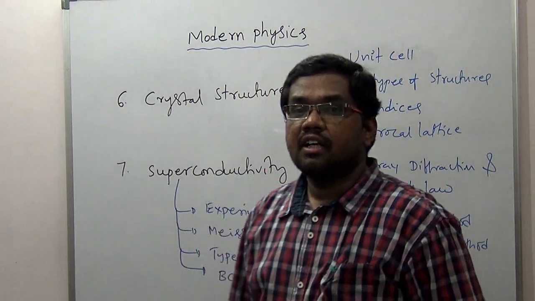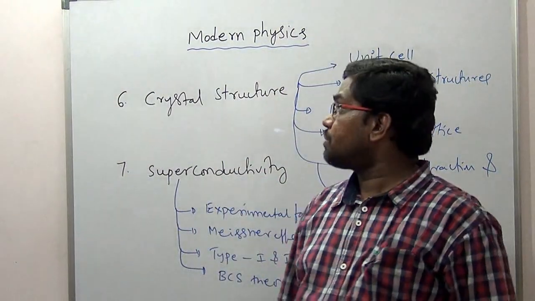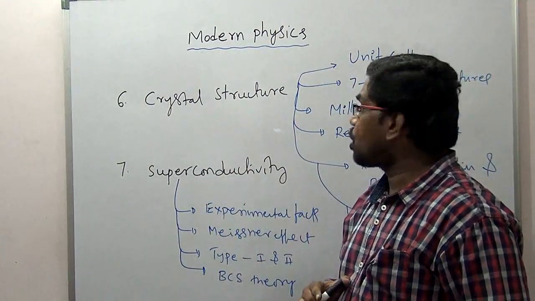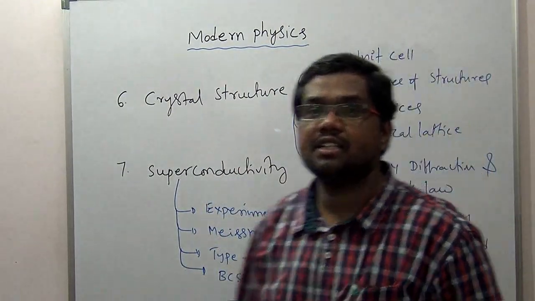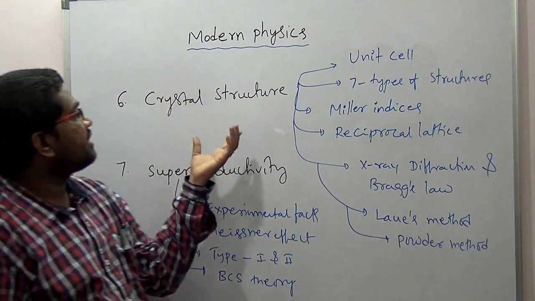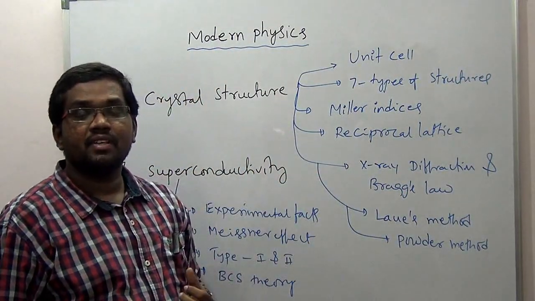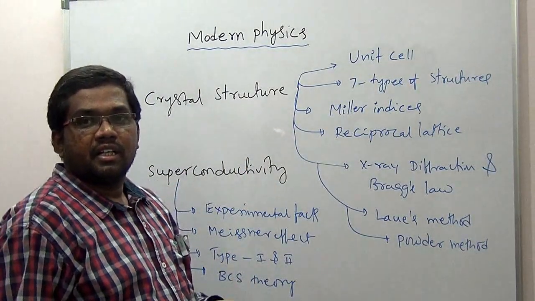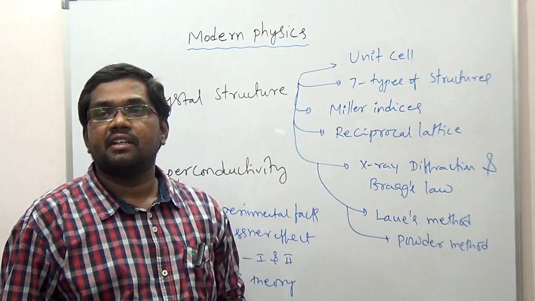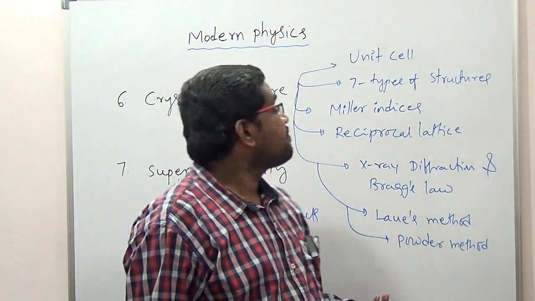Okay, guys, in the process we have two more chapters left. Crystal structure is the sixth topic. In this crystal structure, first we'll define what a solid is, what a perfect crystal is, and what the meaning of an amorphous solid is. That type of thing we'll discuss.